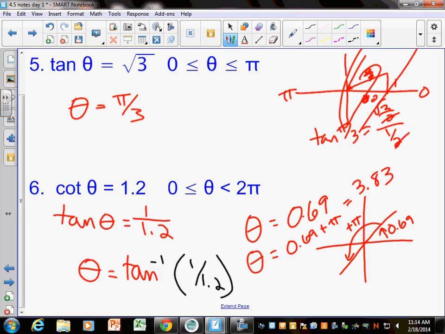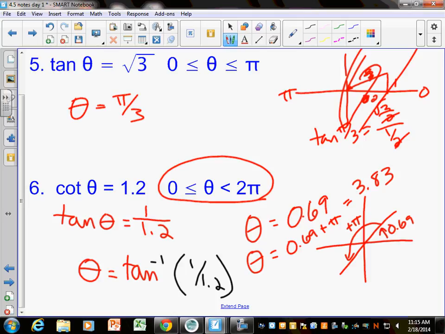So you've got to recognize that if we're going all the way around the circle, we're going to have two answers. A lot of the ones on the homework today are not going all the way around the circle. Like on number 5, it might just be one answer that you have to give. Okay? So that's what we did for 4D1. It's going to show up over the next few days thrown in with these graphs. And so that's why I wanted to spend one day on it before we started all this. And now we're just going to keep throwing it in, hoping that you feel better about it.